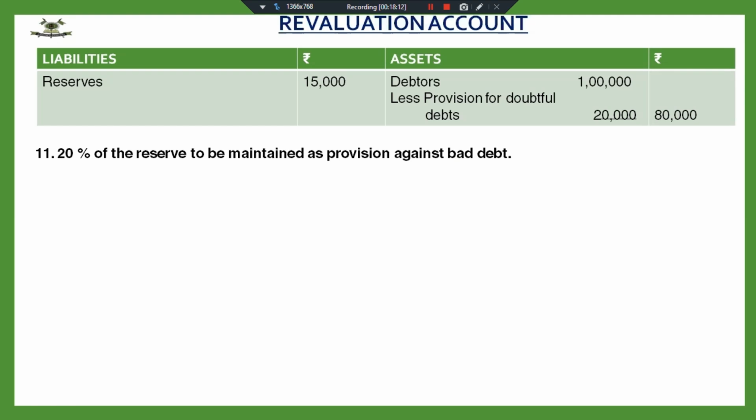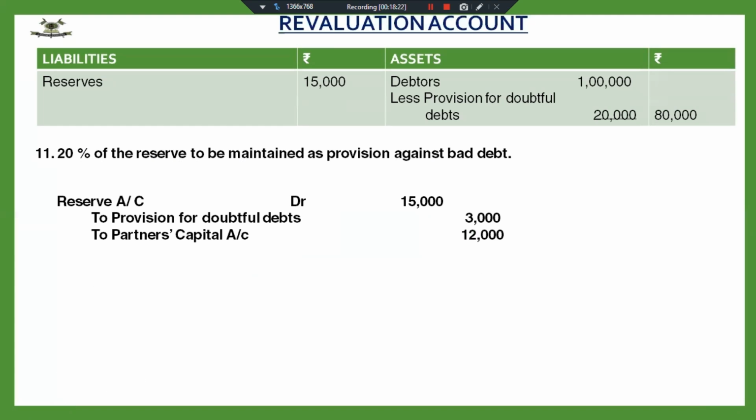So here the partners have used 20% of the reserves as provision. Fine. So in this case, my entry will be reserves account debited 20% of 15,000. It will be 3,000. So I'm transferring 3,000 to provision, and the balance 12,000 will be distributed amongst the old partners in old profit sharing ratio.